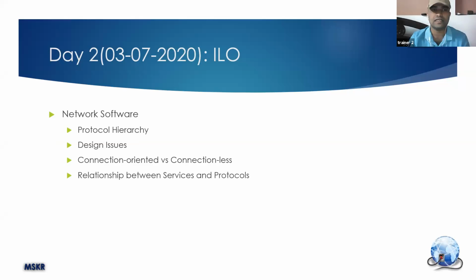Along with these, we are going to use two terms, service and protocol. What is the relation between service and protocol? What is meant by service, what is meant by protocol, and what is the relation between those two? So these four things we are going to discuss in this class. I repeat: protocol hierarchy, design issues, connection oriented versus connectionless, and the relationship between services and protocol. Let's start with what is meant by protocol hierarchy.